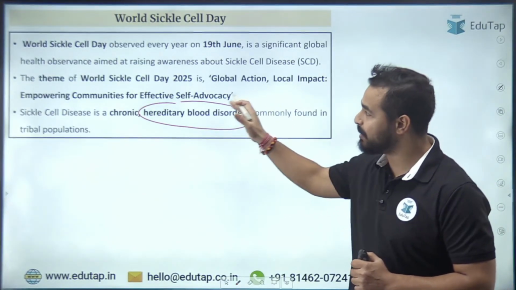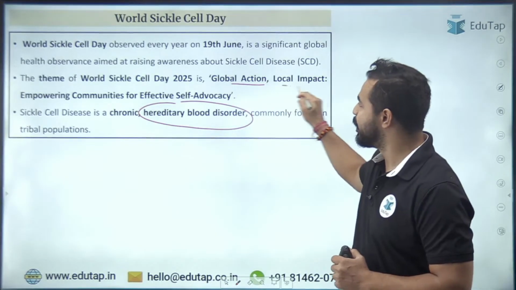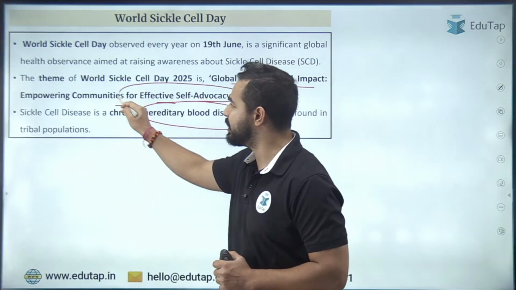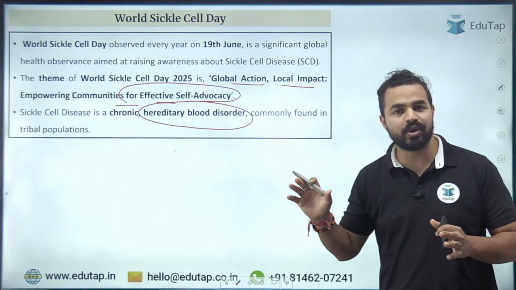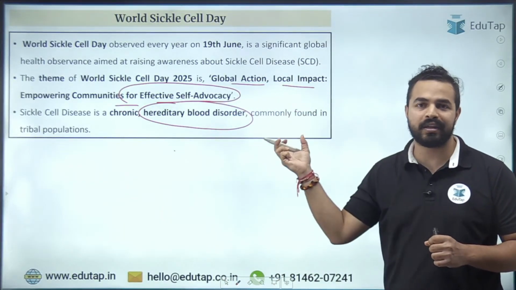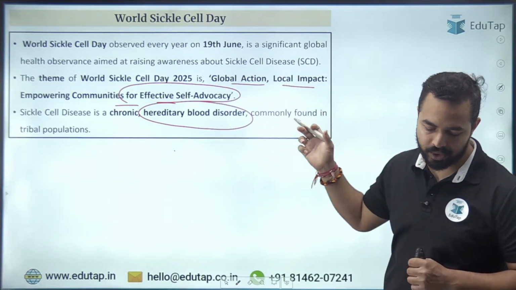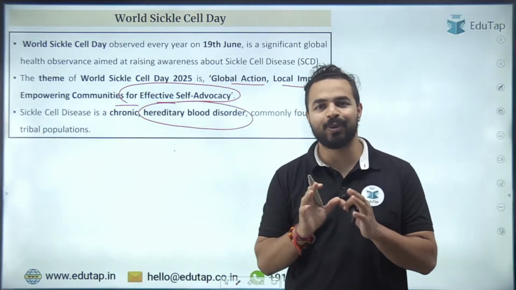And this year the theme of the day is Global Action, Local Impact, Empowering Communities for Effective Self Advocacy. तो काफी लंबी चौड़ी थीम है दोस्तों. याद रखिए, डेट याद रखिए, थीम याद रखिए. And the day is World Sickle Cell Day. That's it that we need to cover here. ठीक है जी. I hope this is clear.